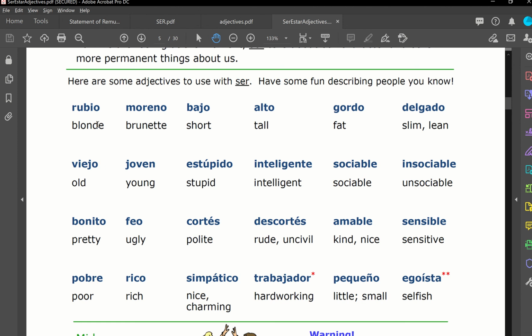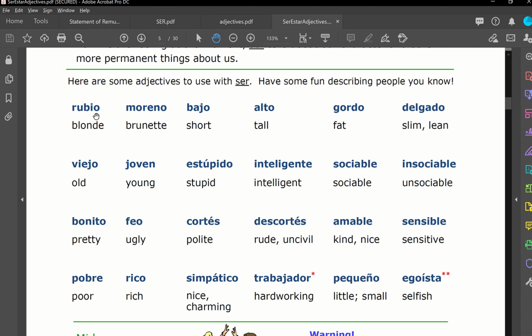This is different from English, okay? So you can have a look at this vocabulary here on this screen, okay? So for example, blonde is rubio. Old is viejo. Pretty is bonito. Poor is pobre. So what do you notice here?